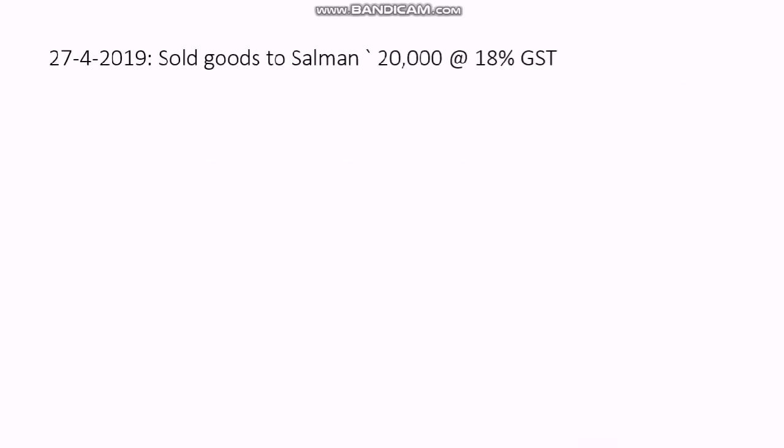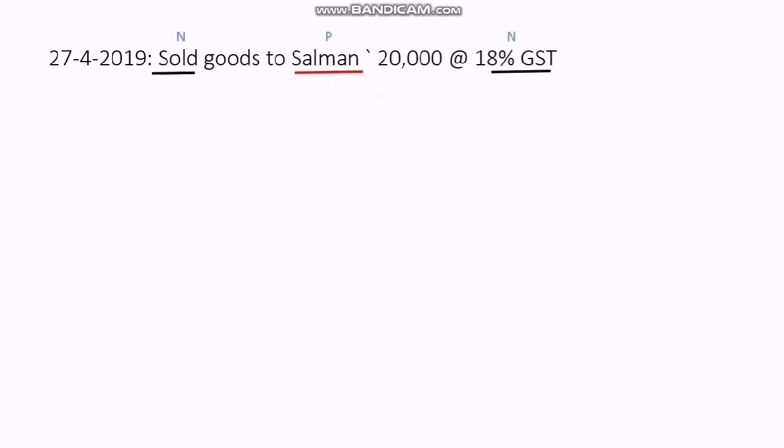Okay, next. Sold goods to Salman 20,000 at 18% GST. So first classification of accounts, that is, identify the parties. So sales, Salman and 18% GST. Here cash is not there just because there is the name of a person. Now next. So this is sales. Sales is a nominal account. Salman is the name of a person, that's why it is a personal account. Then 18% GST is a nominal account.